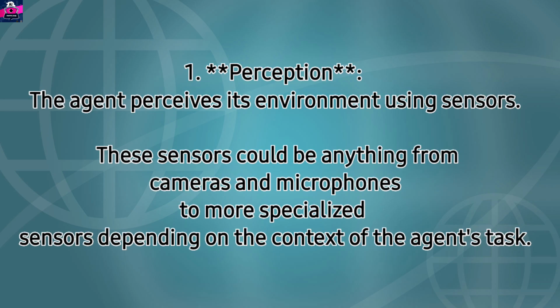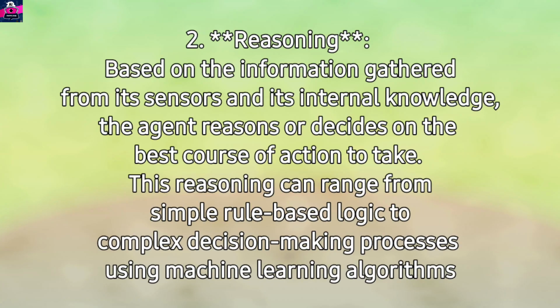1. Perception. The agent perceives its environment using sensors. These sensors could be anything from cameras and microphones to more specialized sensors, depending on the context of the agent's task. 2. Reasoning. Based on the information gathered from its sensors and its internal knowledge, the agent reasons or decides on the best course of action to take.